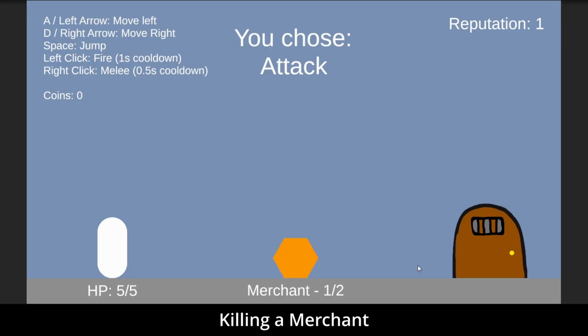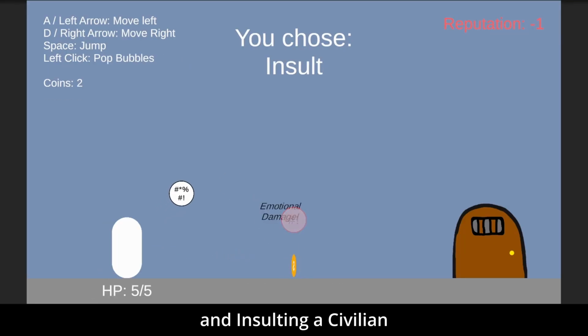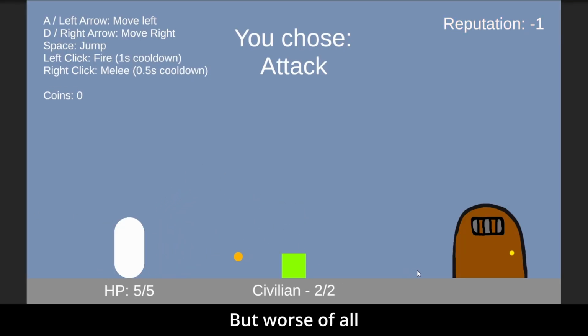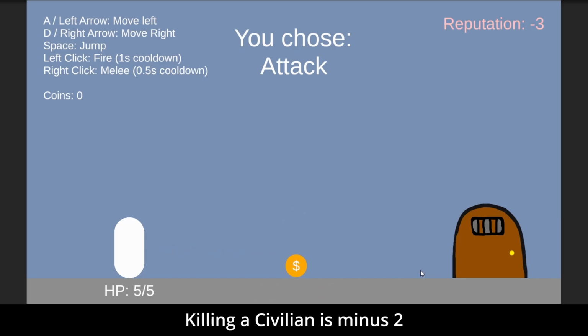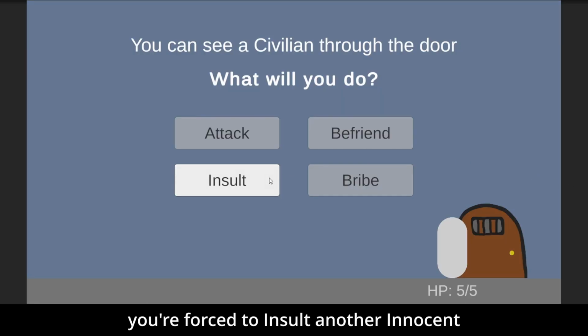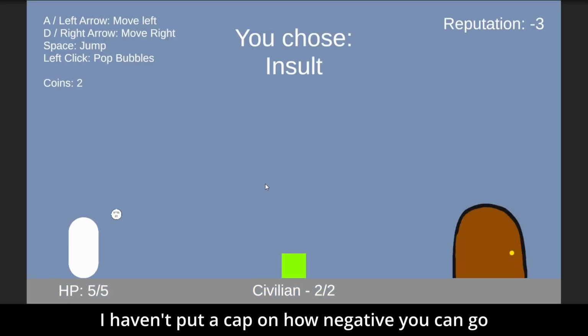Well, so far, reaching 10 reputation sounds pretty easy, but it can become negative with violence. Killing a merchant and insulting a civilian are -1 reputation. The worst of all, killing a civilian is -2. And just when you thought it couldn't get worse, you're forced to insult another innocent. I haven't put a cap on how negative you can go, so break a leg.